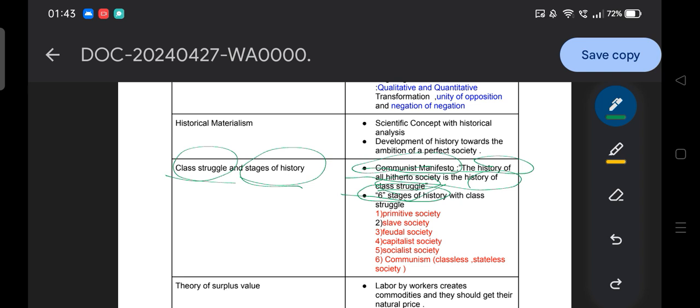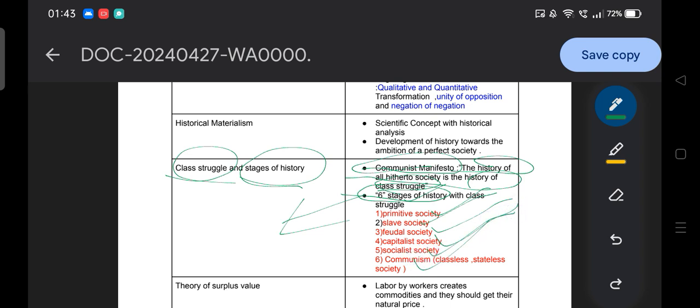Simply, you can get a question like how many stages of history with class struggle are there according to Marxism? It is six stages. And which one of the following is a stage of history or not? So you have to remember: primitive society, slave society, feudal society, capitalist society, socialist society, and communism.